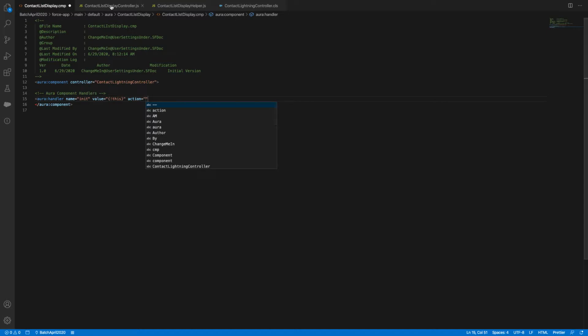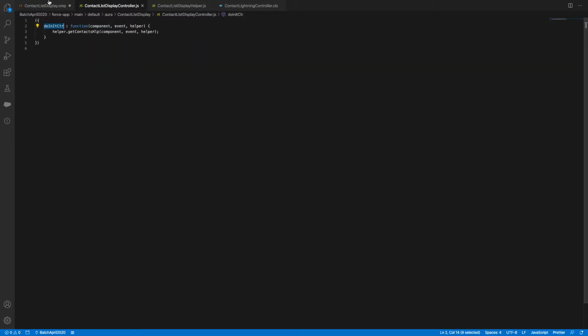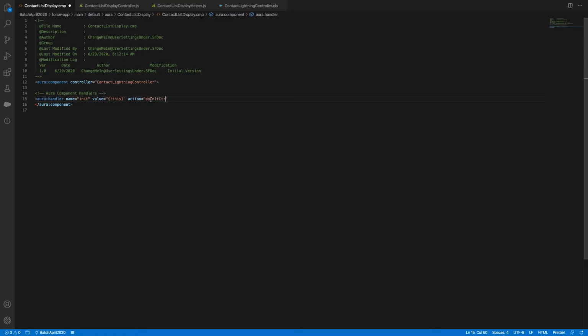What is the action you need to call? You need to call your init. Sorry, it should be in curly braces for the binding expression, c dot init. This is your component load.